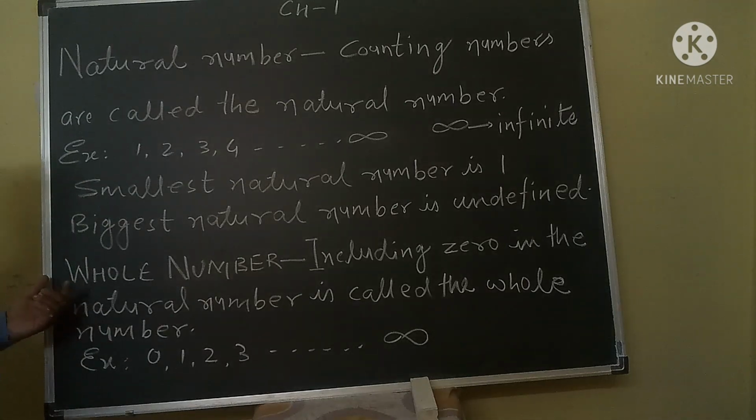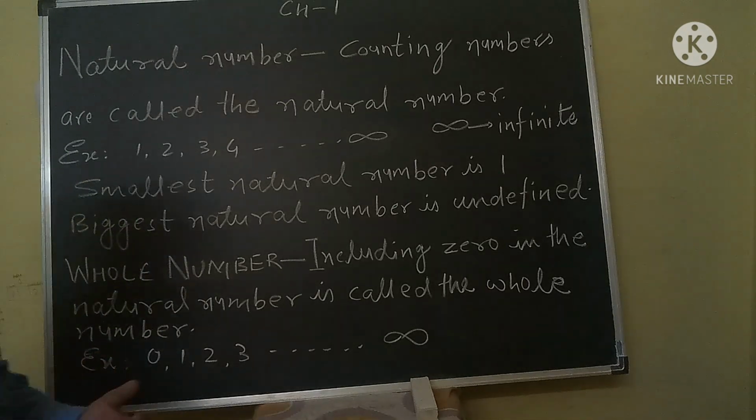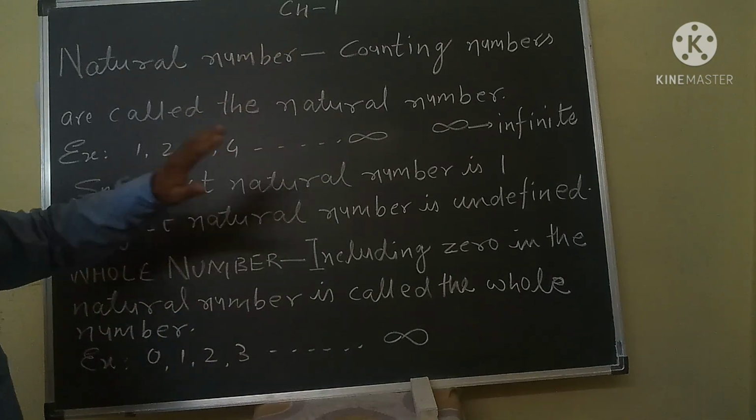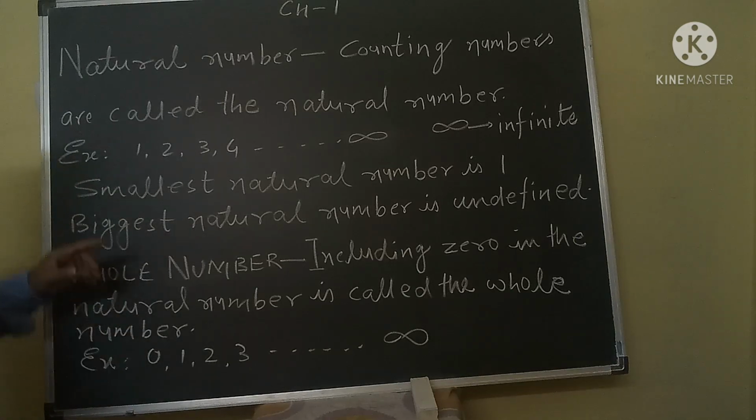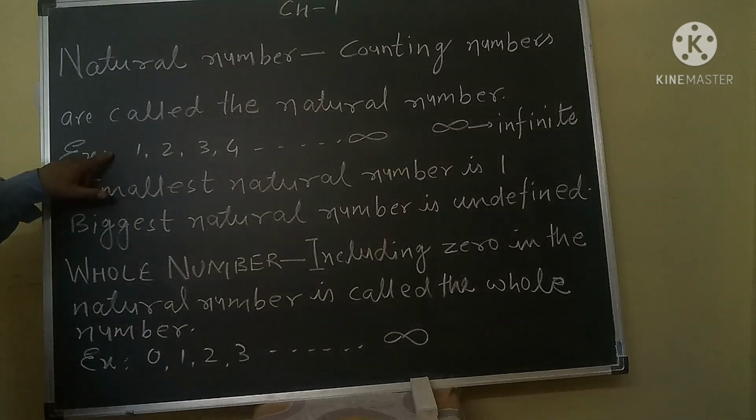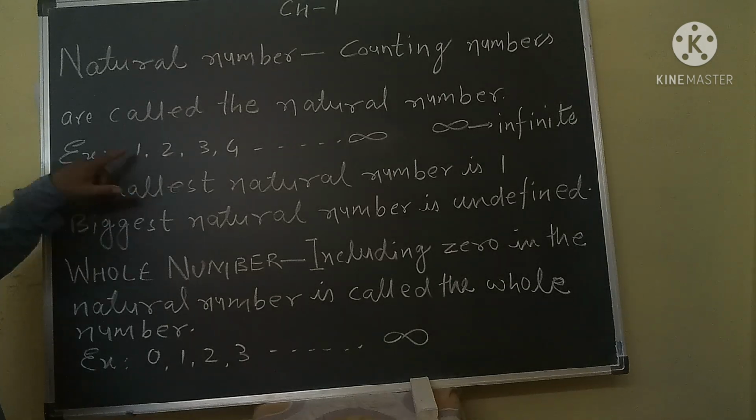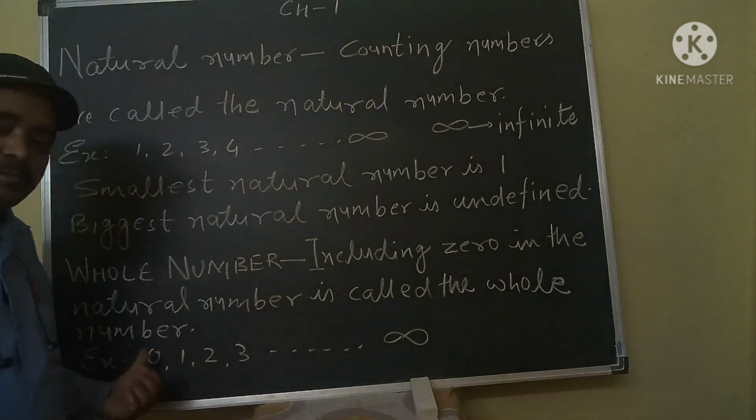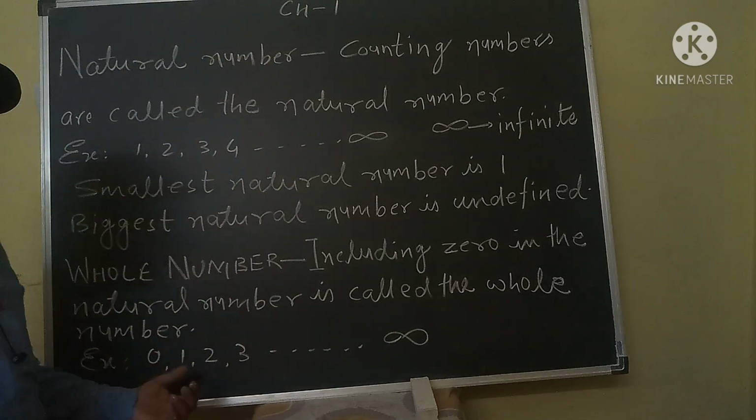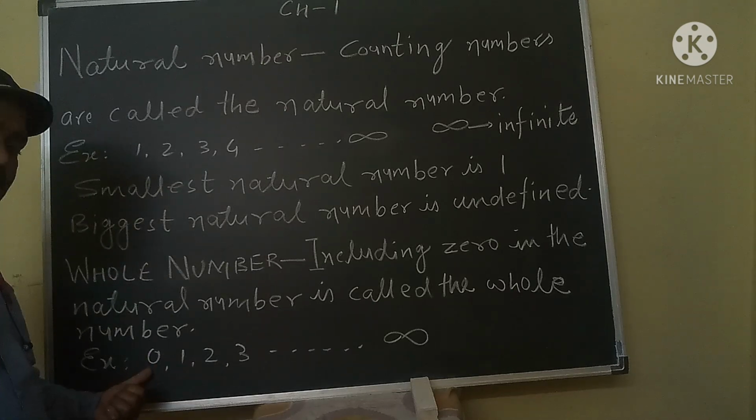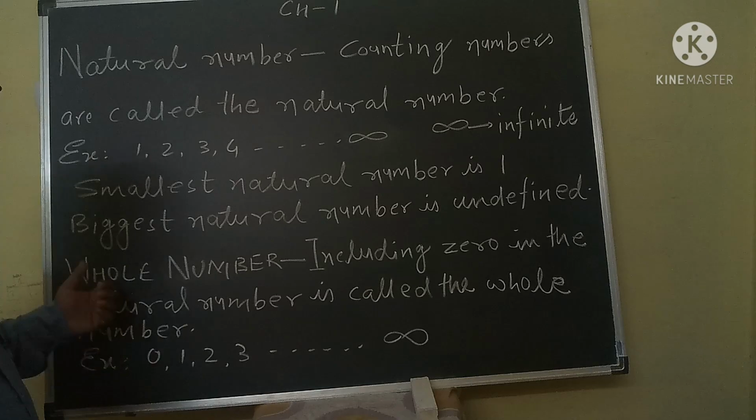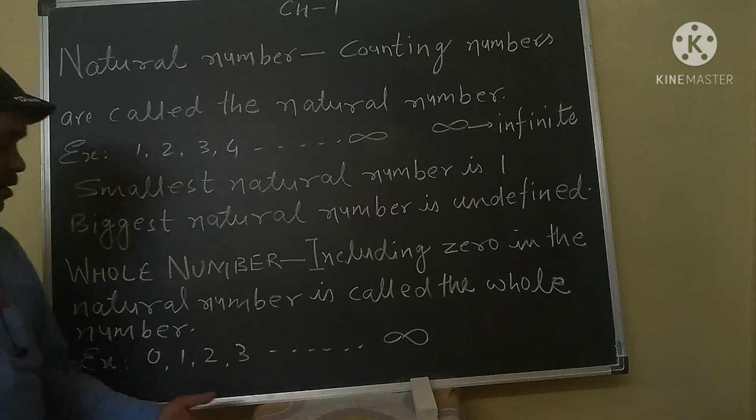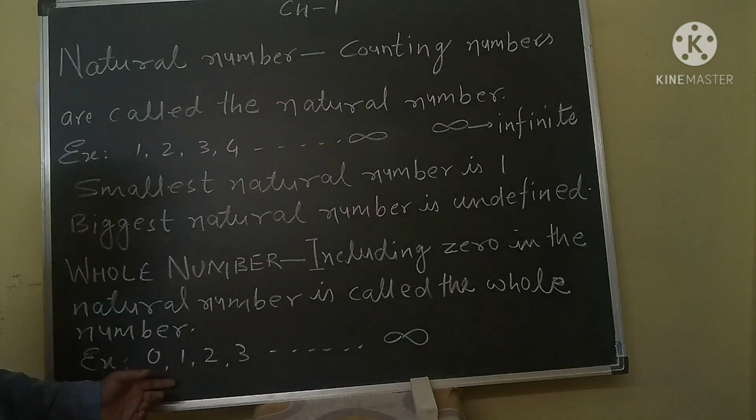Now we will discuss whole numbers. What is the meaning of whole number? As you know very well, this is the example of natural numbers. And as you are looking, before 1 there is no number. If we apply one number before 1, that is 0. So the numbers will be 0, 1, 2, 3, 4 and so on. This type of number is called a whole number.